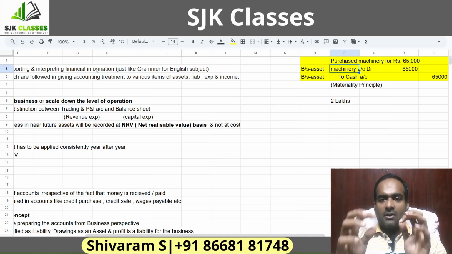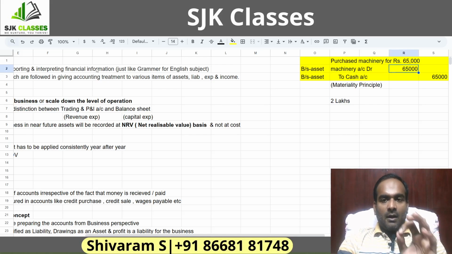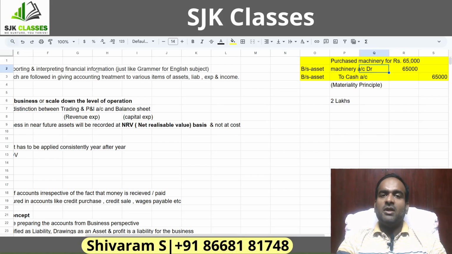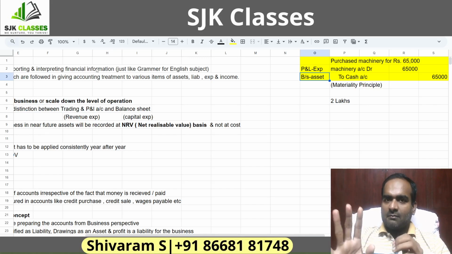But let's think of companies like Reliance, Tatas, etc. In these type of big group companies, just for information purpose, Reliance, as of this December 25, what is the value of Reliance company? The value of company is almost 20 lakh crore. For a 20 lakh crore worth of business, a machinery of rupees 65,000, they won't be calling it as an asset and all. So what they will do, they will book this entire item, machinery, as an expenditure in the P&L. So the entry will remain same. There is no change in the entry.